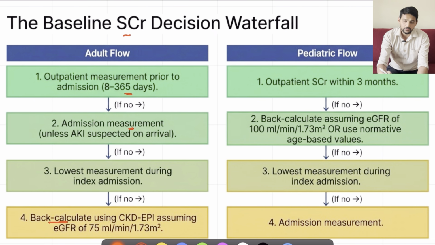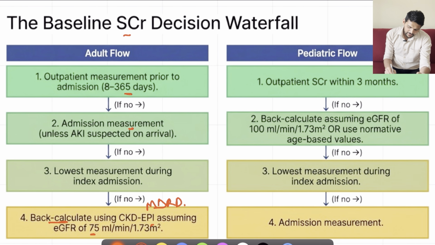We know formulas for calculating GFR. We use multiple formulas, right? Like CKD-EPI or MDRD, modification of diet in renal disease. So we will be using the MDRD formula. What they say is, when an individual presents with deranged creatinine with no previous records, in that case consider the individual as having a GFR of 75, considered normal for a healthy individual.